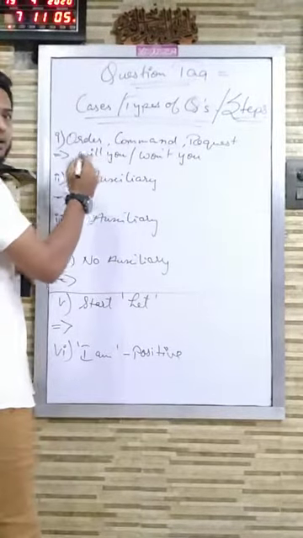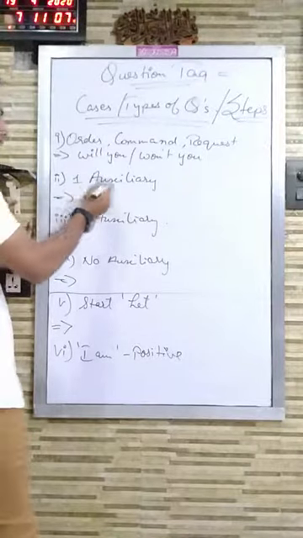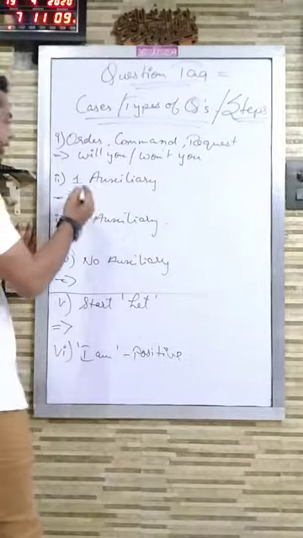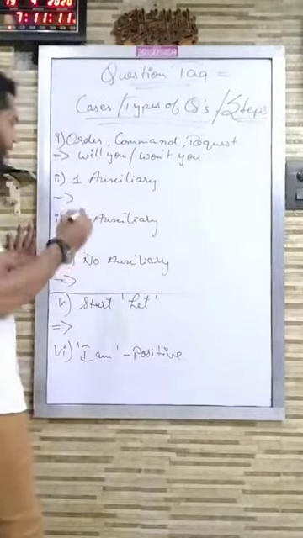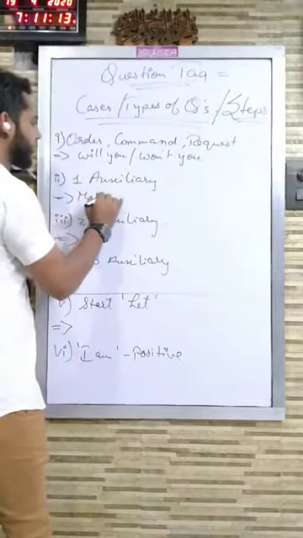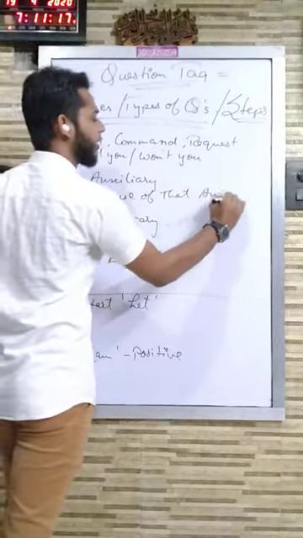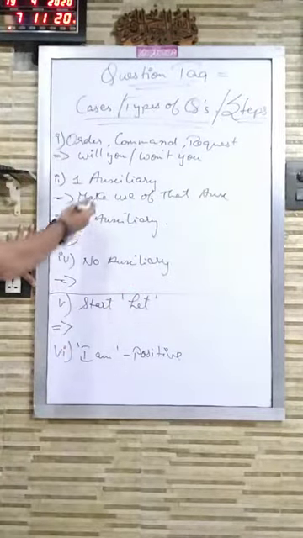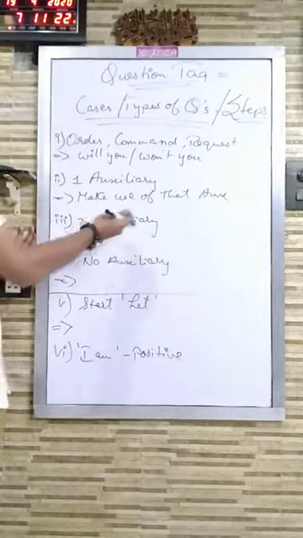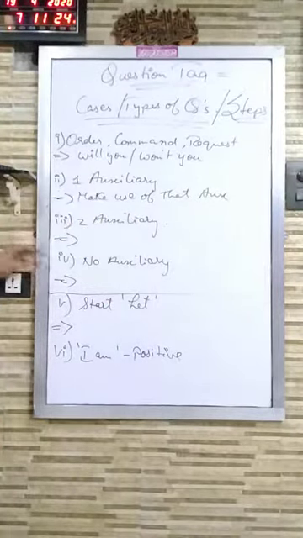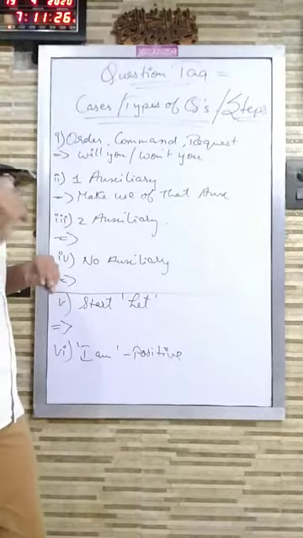Then coming to one auxiliary. What is one auxiliary? If the sentence has one auxiliary, then you have to make use of that auxiliary for making the question tag.